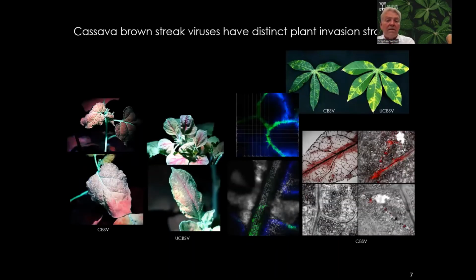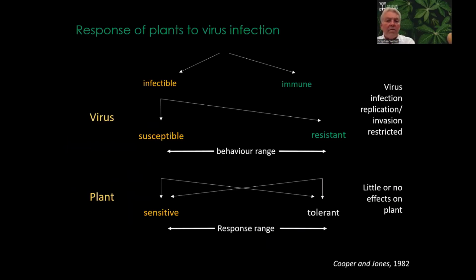We know, for example, that the different genomes also represent a different biology. The viruses have completely distinct plant invasion strategies. You see, they cause distinct symptoms, and this is because the viruses unload from the phloem to infect the plants in different veins, mid veins, or smaller veins in the plant.